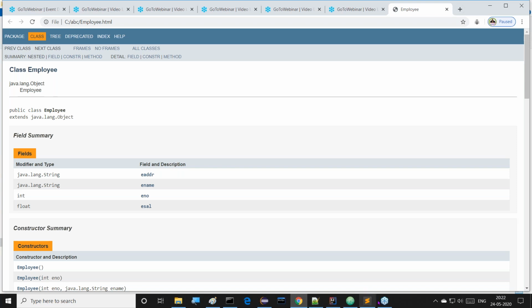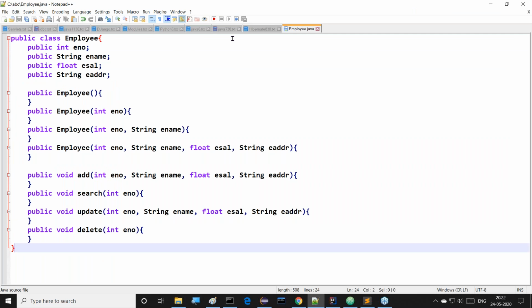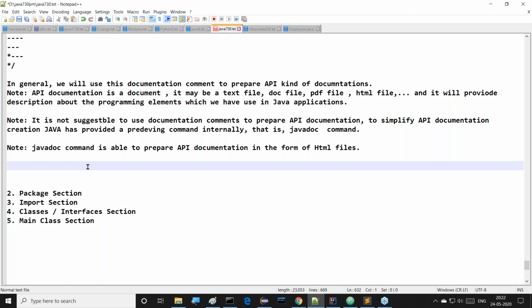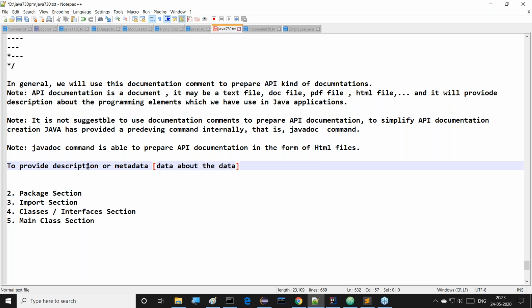That's it, sir. Now this is creating the Employee class Employee.html. The total content here we can understand comes from the comment section. Inside this comment section, we understand these points clearly. That's okay, good. But now another point I'm telling you: to provide description or metadata. Metadata means data about the data. Then API documentation is also data about the data.